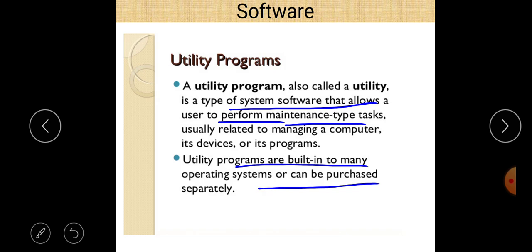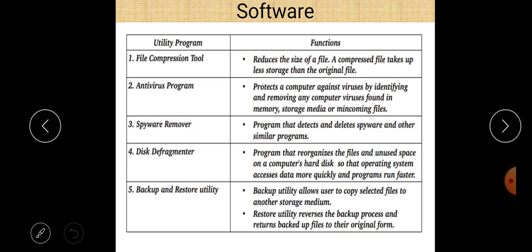So we can say that antivirus is a type of utility software or program. Maintenance type tasks are done by utility programs, and they can be purchased separately, or sometimes they are part of the computer system. Now these are the different types of utility software.